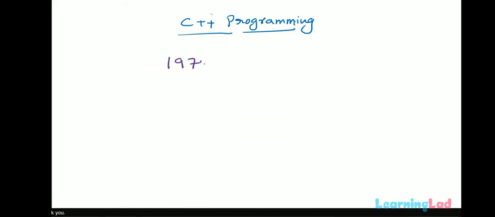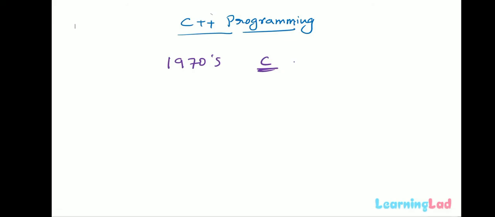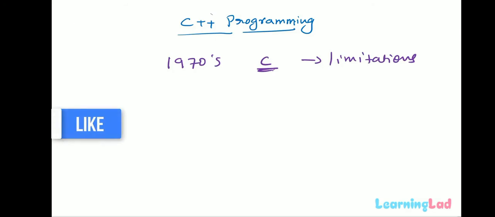During the 1970s, the C programming language was one of the most used and most popular programming languages, and even to this day, C is one of the most famous programming languages. But the C programming language had its own limitations. Year by year, the computational capacity of computers increased, and so did the programming complexity. The problem with C was that as the complexity increased and programs tended to become larger, it was difficult to manage and write the code using C for those complex computational tasks.